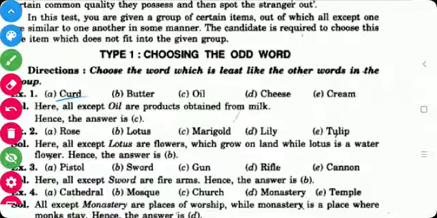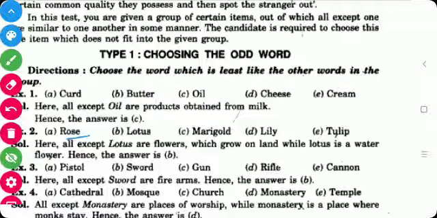First example is curd, butter, oil, cheese, cream. As we have seen here, curd, butter, cheese and cream are all milk products. Oil is different in this, so oil is the answer, or the odd word.